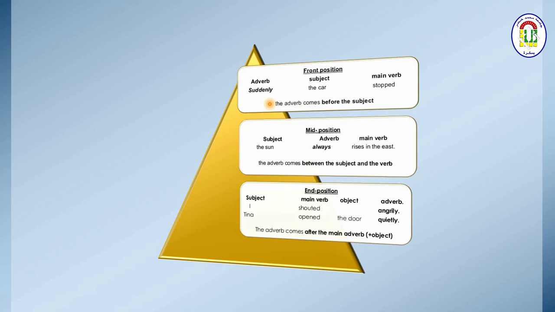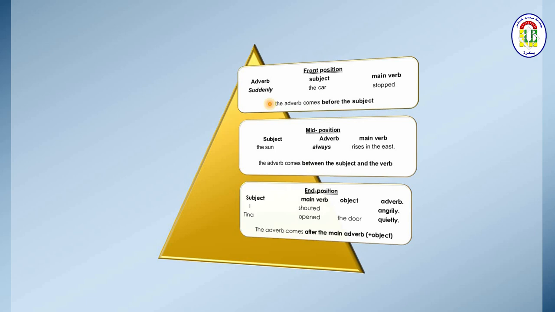This is just an example. It can be after the verb, not always before the verb. I can say he is always here. So after the verb to be, normally we use the adverb after the verb to be, not before it. So this is normally about the mid position.